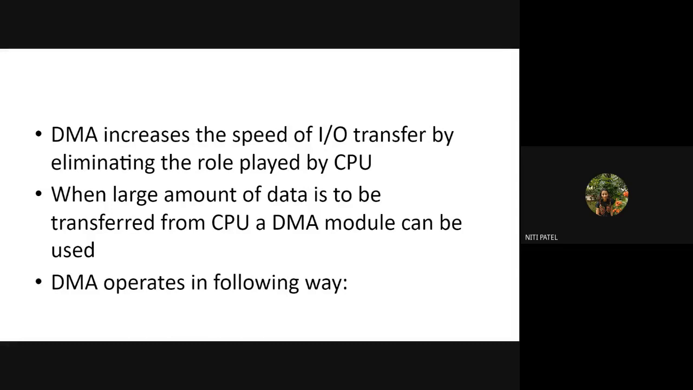But what we are going to do in DMA is direct memory access. What does this mean? We are going to increase the speed of our IO transfer by removing the role of CPU. That means we are going to remove the CPU from the system and there will be a direct transfer from your memory to IO and IO to memory. Therefore, the name is given as direct memory access, where I am removing the involvement of the CPU and increasing the speed of the system.